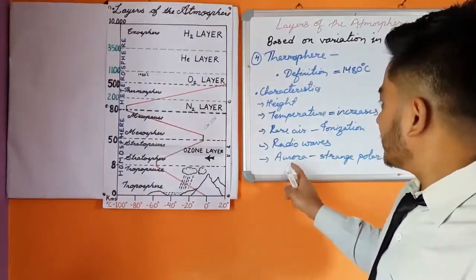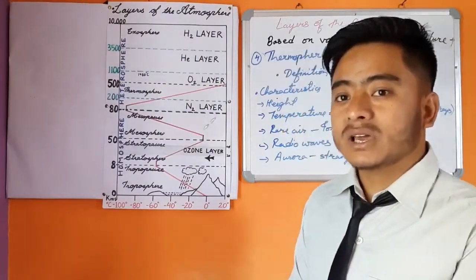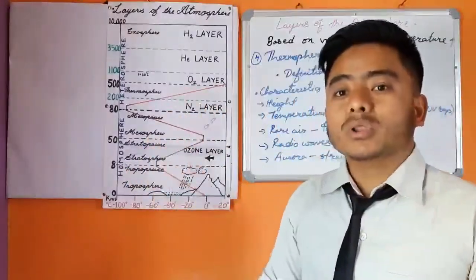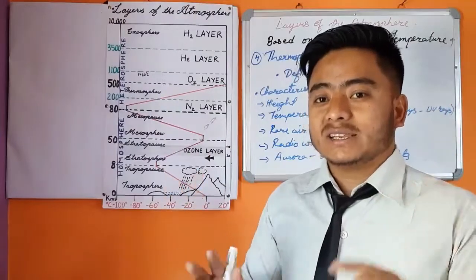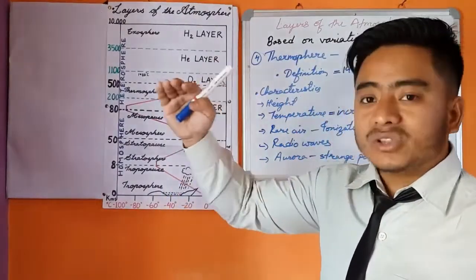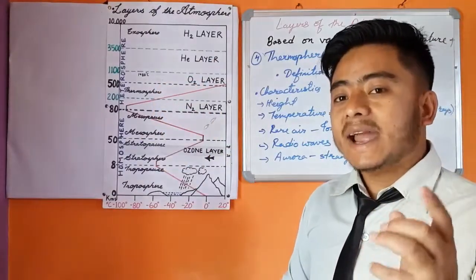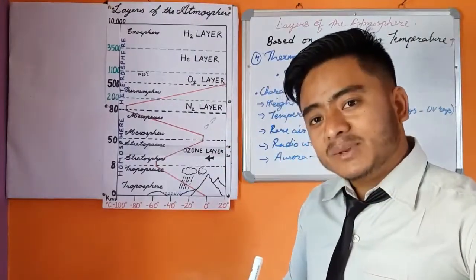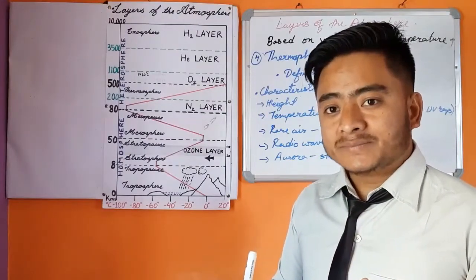And the fifth characteristic is aurora. What are auroras? Auroras are strange polar lights. The strange polar lights produced in the northern hemisphere are called aurora borealis, and those produced in the southern hemisphere are called aurora australis.